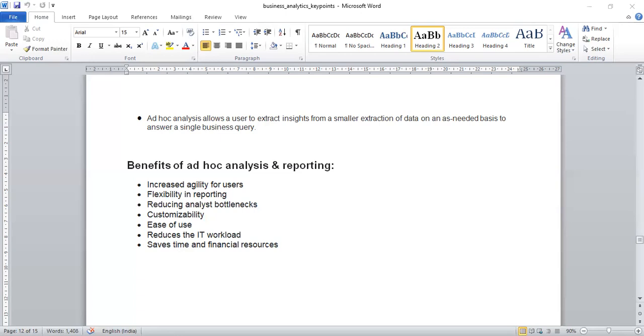And this customizability, when you deal with ad hoc analysis tools, they provide enterprise data analytics across the organization, supporting a variety of niche business needs and featuring customizable reports to meet the specific needs of users. Many BI solutions also provide templates for easier adoption, limiting data intake to only what is needed.